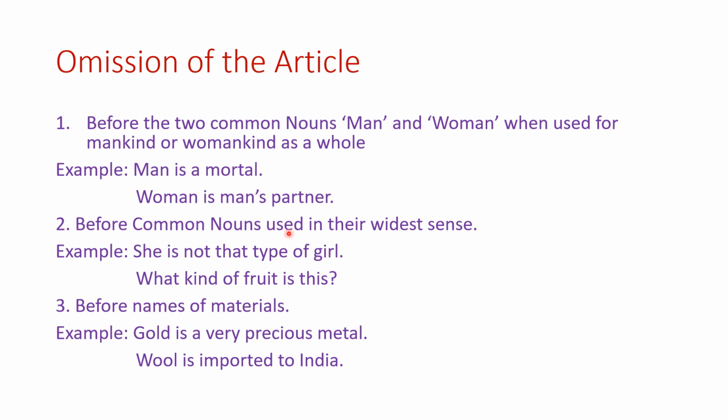Second, before common nouns used in their widest sense. So when you use common nouns in their widest sense, she is not that type of girl. What kind of fruit is this? Okay, so you are using that common noun in its widest sense, then you do not write the article. Before names of materials, like this example, gold is a very precious metal. Wool is imported to India. So before names of materials, you do not put the article.